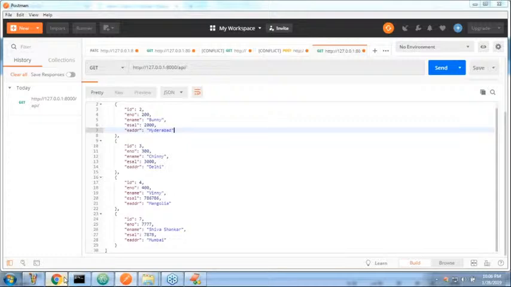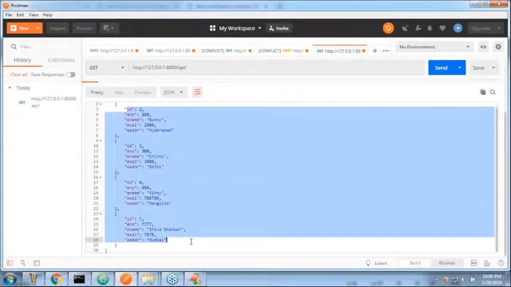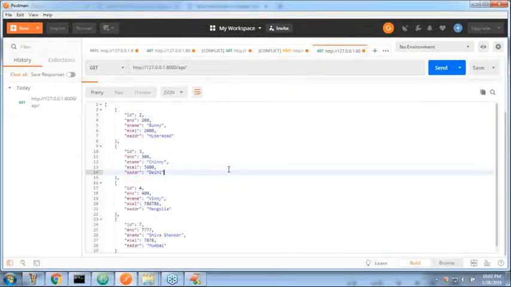How many employees are there? 2, 3, 4, 7. Only four employees are available. Am I getting the same data? Yes. Clear?